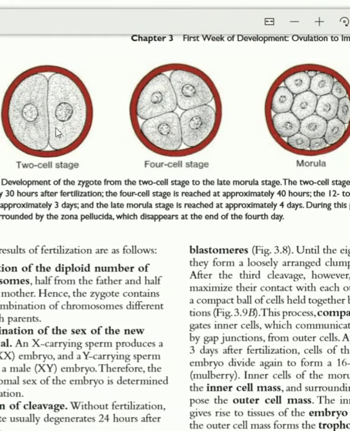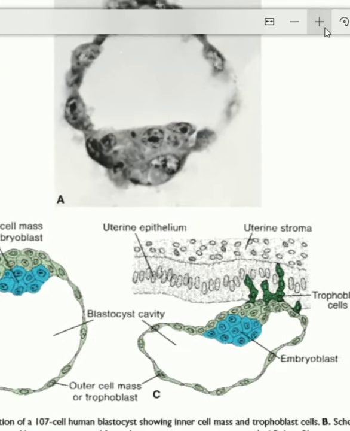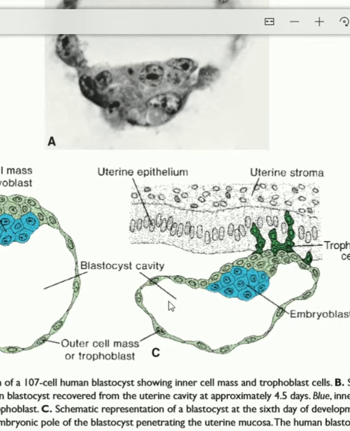So this is the two cell stage, and the outer zona pellucida is still present. This is the 4 cell stage, and this is the 16 cell stage or morula. You see the zona pellucida is still present. When the morula enters the uterine cavity, the zona pellucida starts to be lost and fluid enters within the cell. So a cavity is formed.